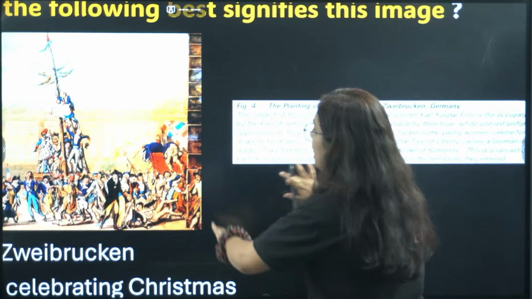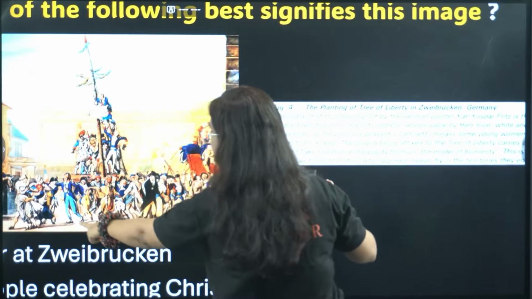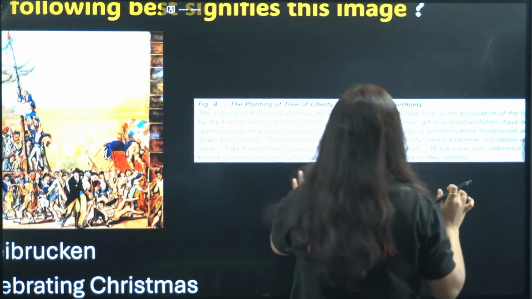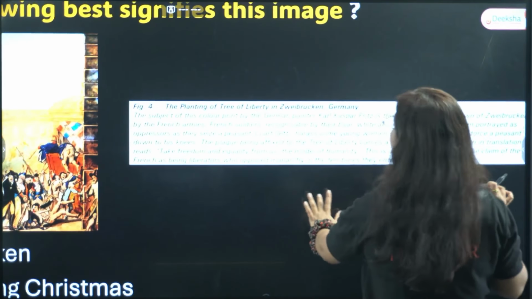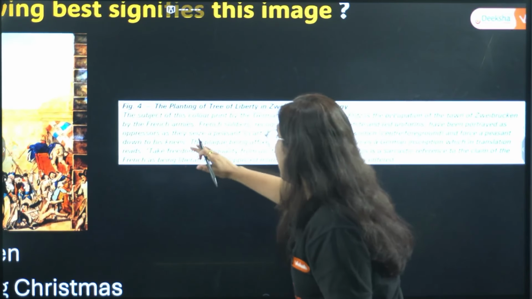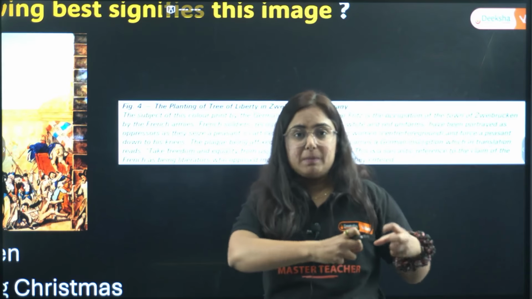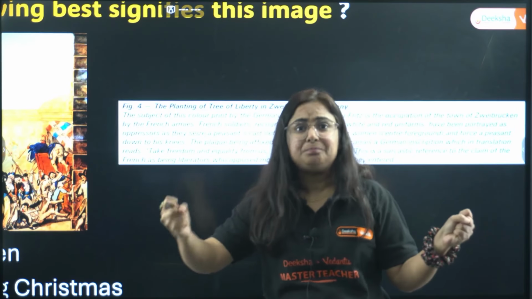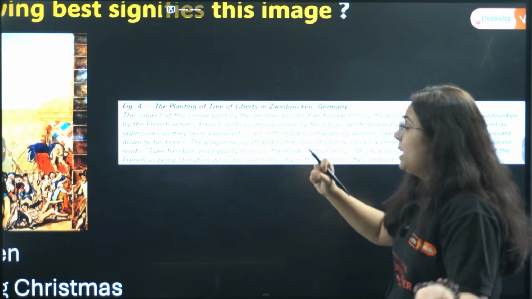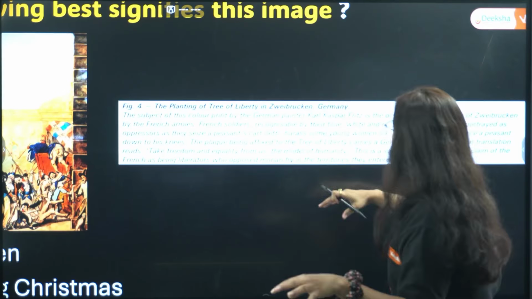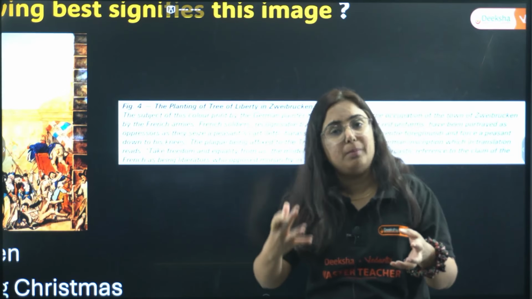In this picture, you can see that certain French soldiers in blue, white and red uniform have been portrayed as oppressors as they seize peasants' carts. So basically, the French people were seizing this area, and they were applying force on the peasants and harassing the young women, etc.